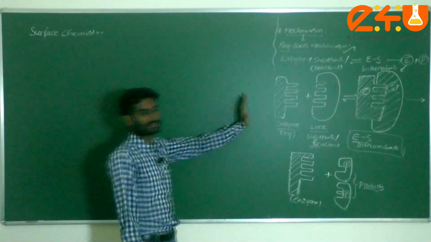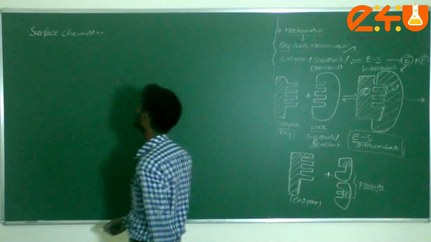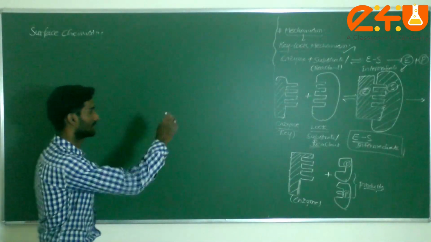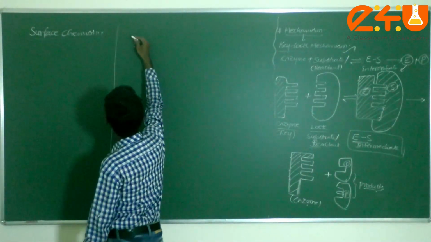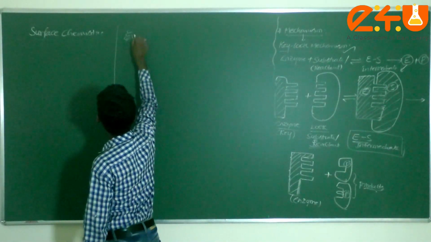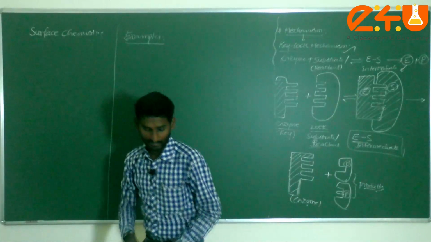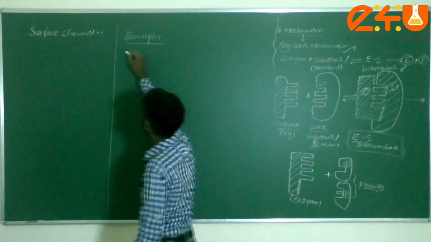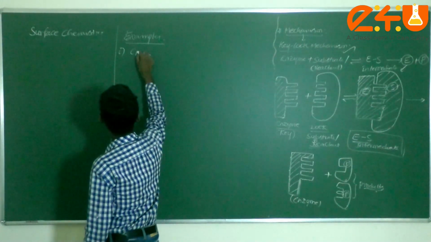Okay, dear students, this is about the key lock mechanism of the enzymes. Next one, what are the different examples which come under here? Okay, some examples, okay, just check it here. This is enzyme catalysis.